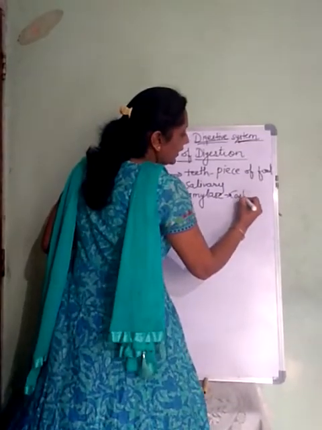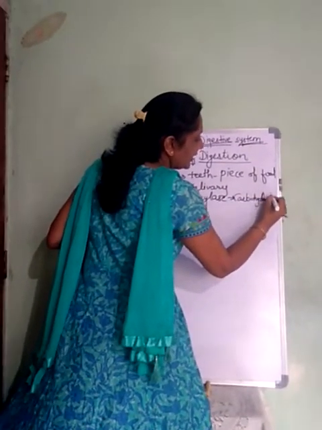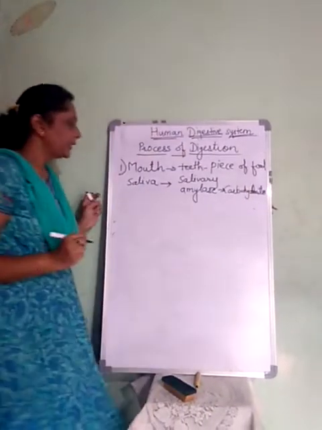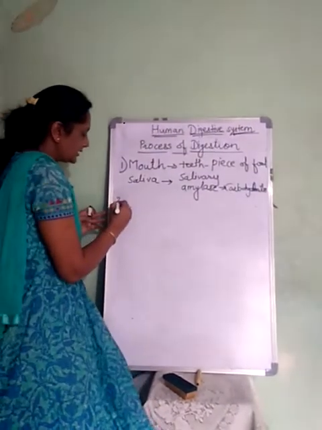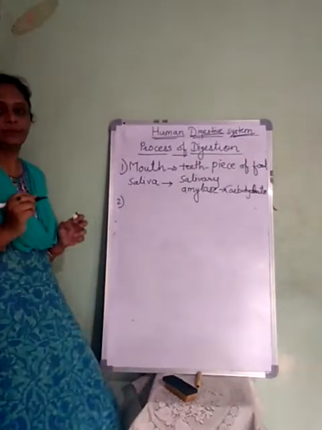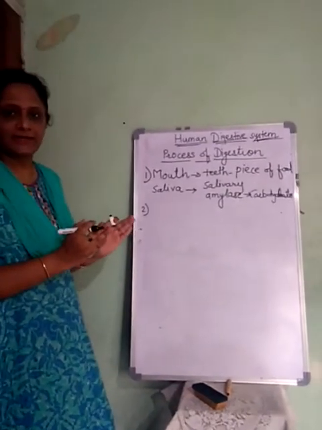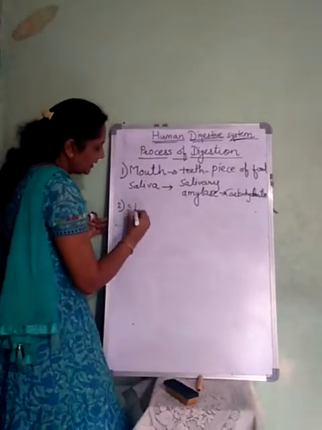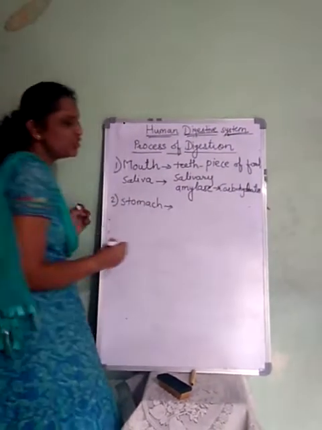So the carbohydrates are partially digested here in the mouth, and then the bolus enters the second very important organ of the human digestive system, and that is nothing but the stomach. So stomach is actually a churner.